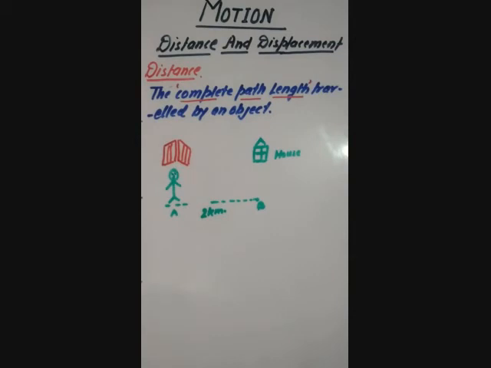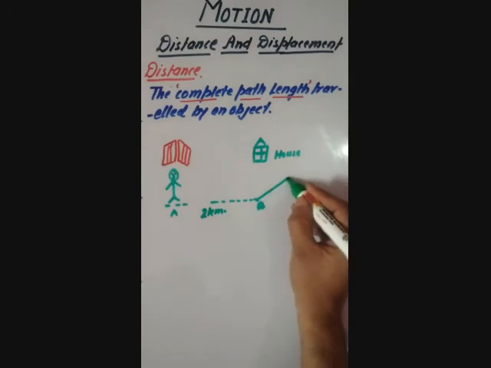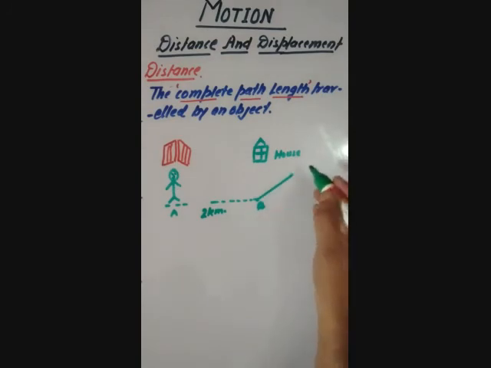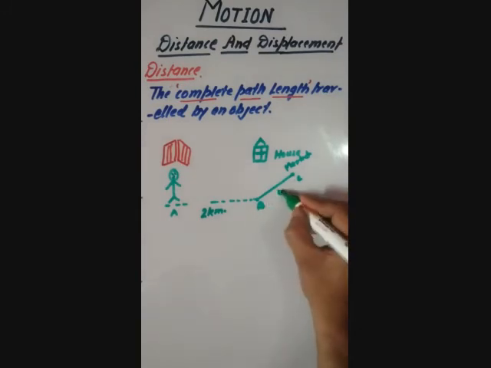From his house, he want to go to his friend house or market. Suppose market. It is a point C. The distance between B and C is 4 kilometers. Suppose.